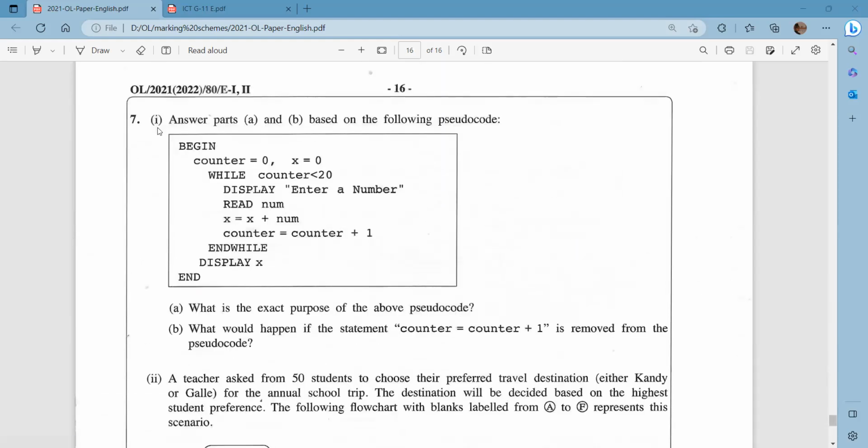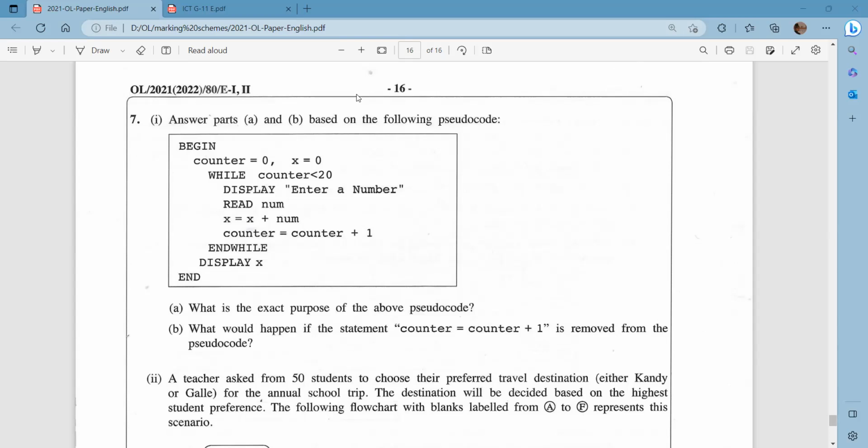So here, question number 7, part 1. Answer parts A and B based on the following pseudocode. Here they have given us the pseudocode. Let's see parts A and B. What is the exact purpose of the above pseudocode? They are asking what is the exact purpose of the above pseudocode.